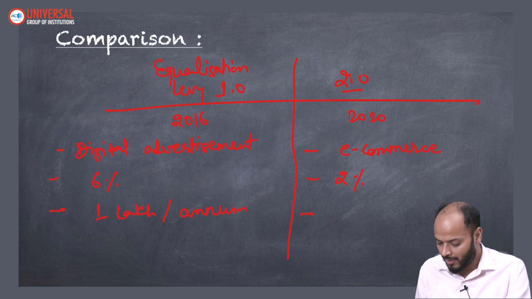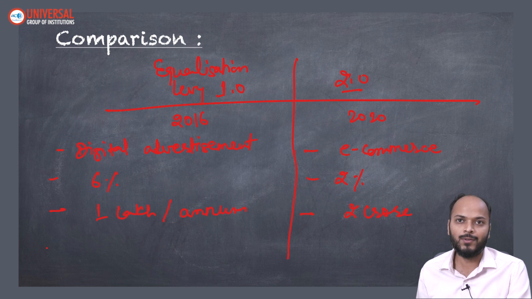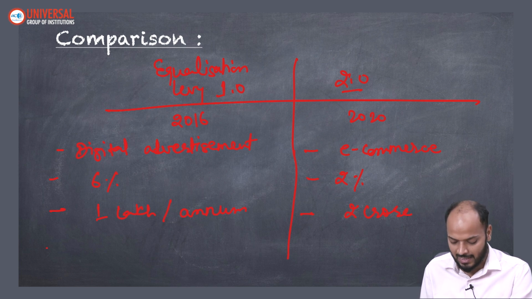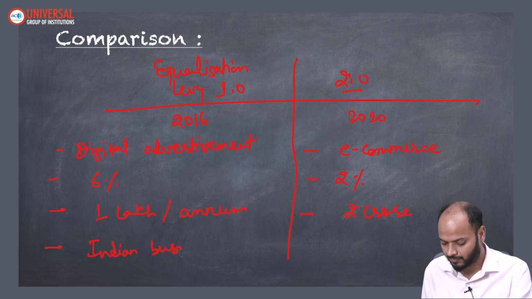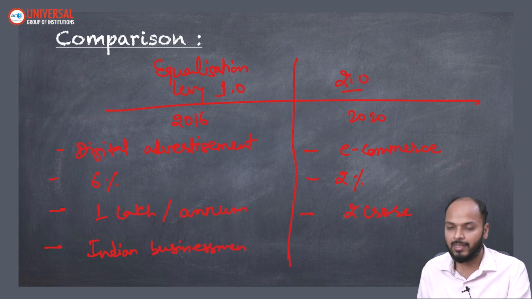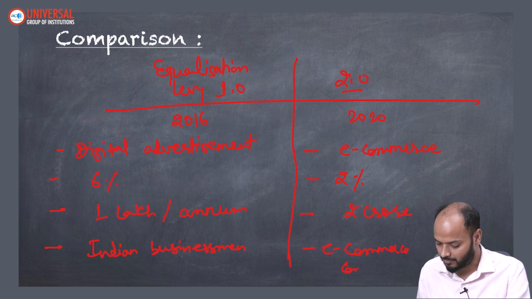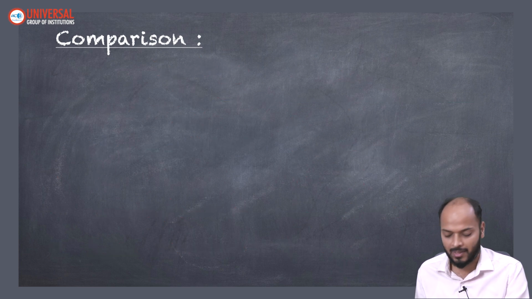Here the tax was 2% of the amount which an e-commerce company is generating here in India, revenue basically. The threshold was that only if an e-commerce company is making more than 2 crore rupees in India, then they have to pay 2% of it. And lastly, here the tax has to be paid by Indian businessmen. But in 2.0 the tax has to be paid by the e-commerce company. So I hope the differences between the two are clear.